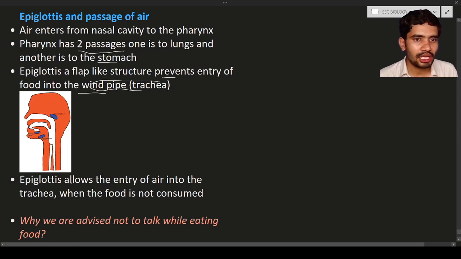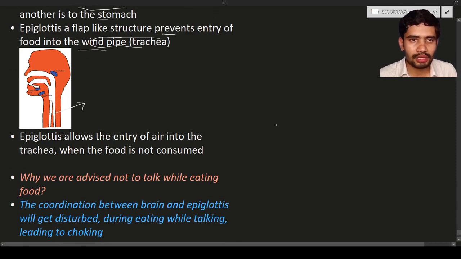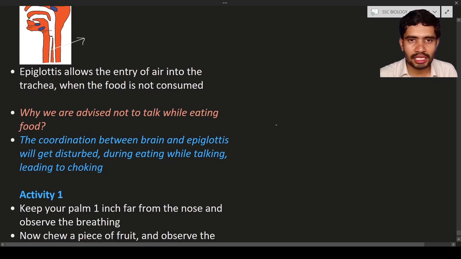So here the epiglottis is allowing the entry of air into the trachea when food is not consumed. In this diagram you can see the trachea, and above the trachea you can see the epiglottis. The epiglottis is going to deflect the food and air, and it makes the entry of food and air into their respective tracts.